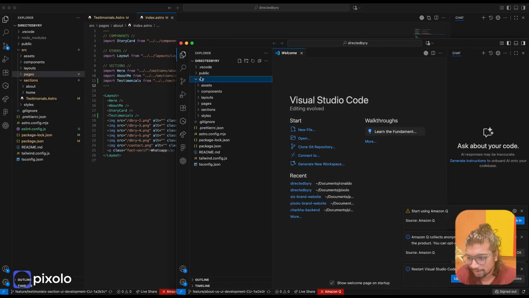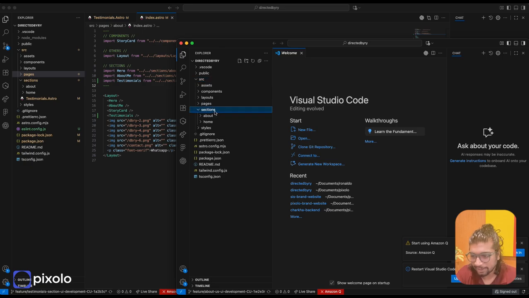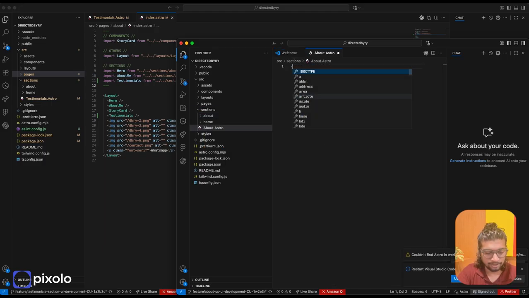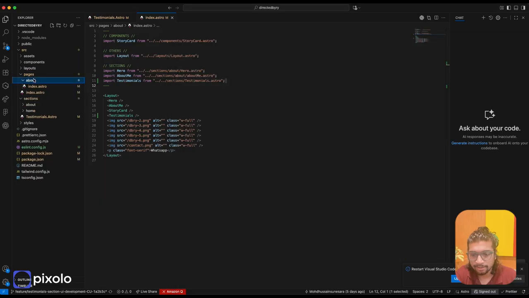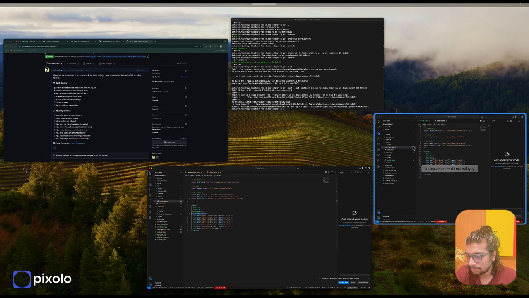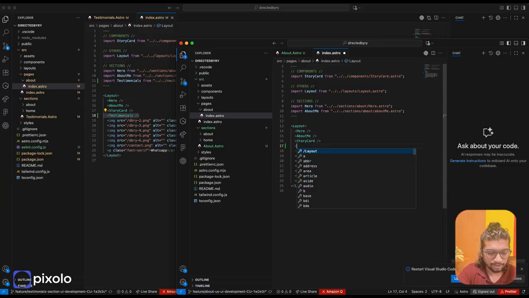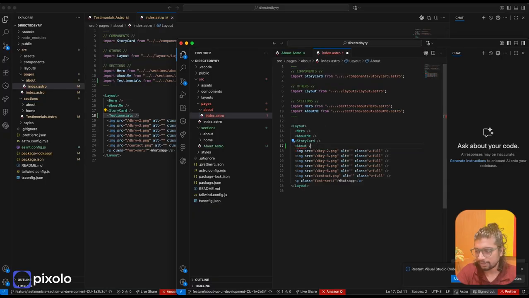Alright. So let's go to sections and create a new file. We'll call this about.astro. Very similarly, create a section. About. Alright. And I'll go to the same page in pages / about / index.astro, the same page where we added this testimonial section. And over here, instead of testimonials, I'll add about. Right? This is possible, right?